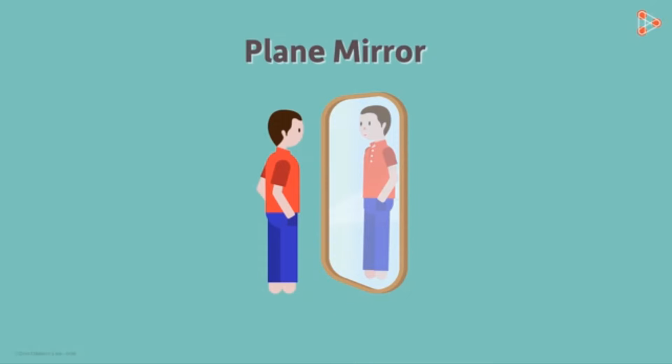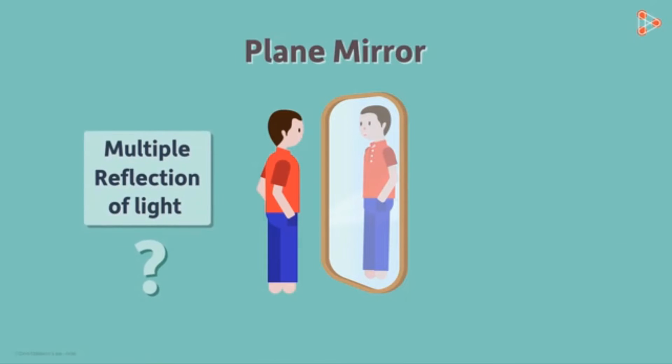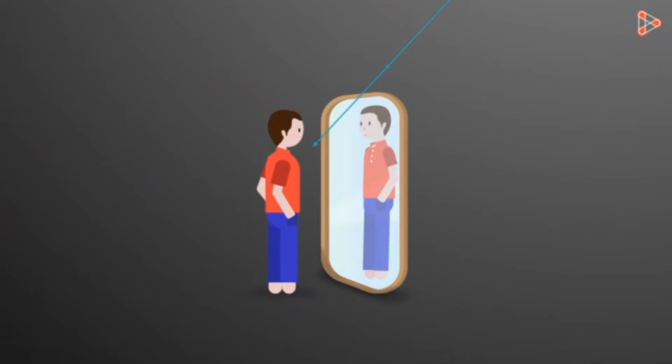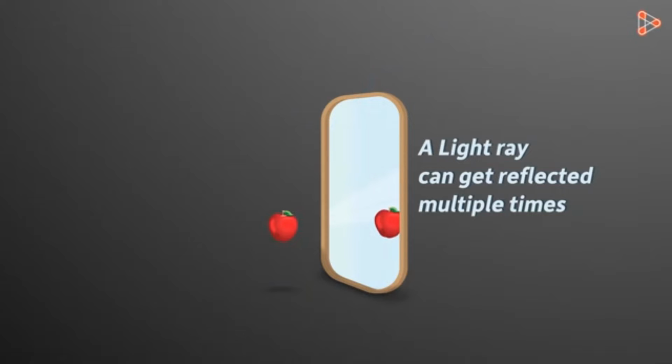Yes, it's due to the reflection of light. In fact, it's due to multiple reflections of light rays. How? The light rays from the source are first incident on our body. They bounce off from our body and fall on the surface of the mirror and again get reflected from there. This reflected light then reaches our eyes and we see our image. So what does this tell us? Yes, this tells us that a light ray can get reflected multiple times. The same thing happens for every other non-luminous object as well.